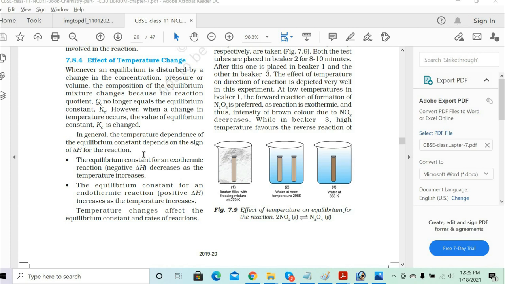In general, the dependence of the equilibrium constant on temperature depends on the sign of the delta H of the reaction. So delta H is nothing but the enthalpy of the reaction. That will actually determine whether it is an exothermic reaction or an endothermic reaction. Now, the equilibrium constant of an exothermic reaction decreases as the temperature increases. So just write down this part.